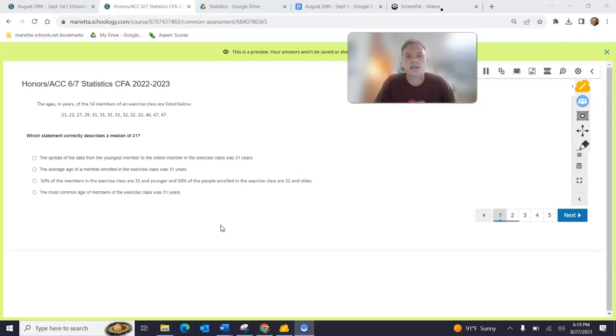Feel free to pause this and spend some time in one area and redo it, and then you can kind of skip over the ones you got right. You can kind of fast forward through those and take some time on the ones you got wrong. So here's number one. It gives us some information right here. It's all listed in order for us.